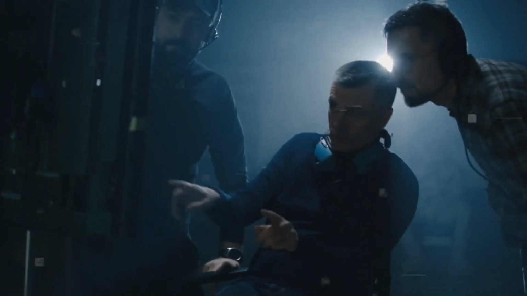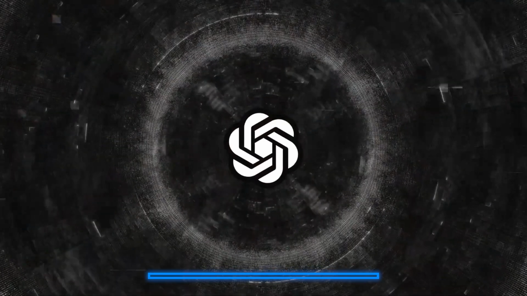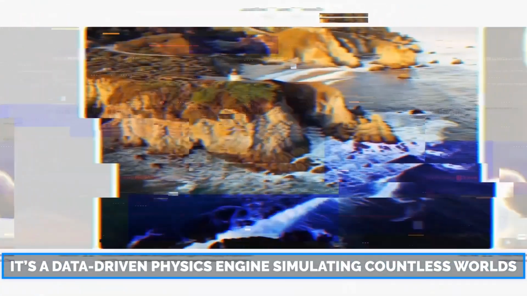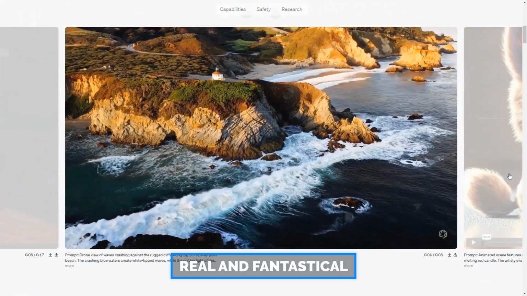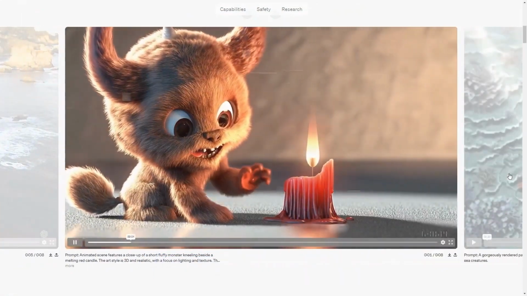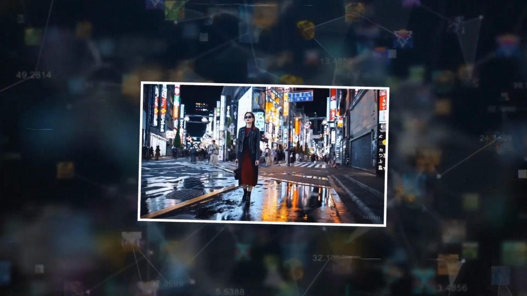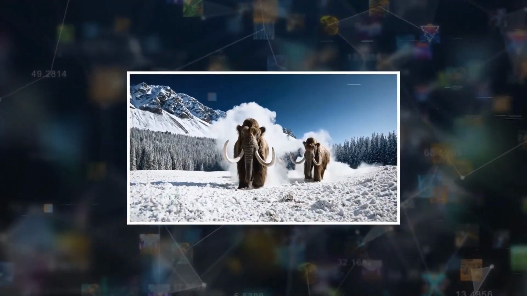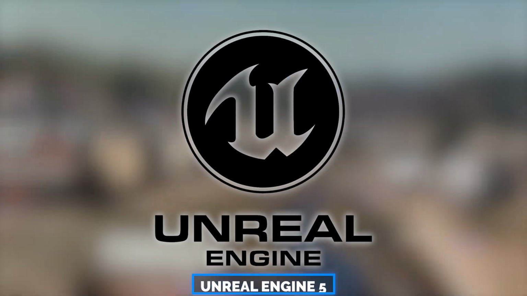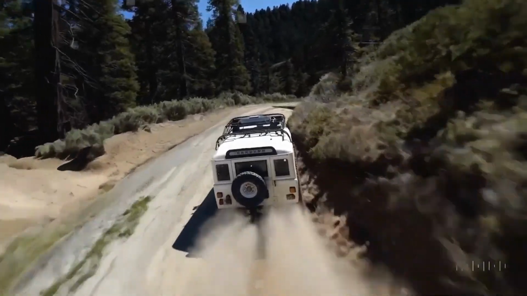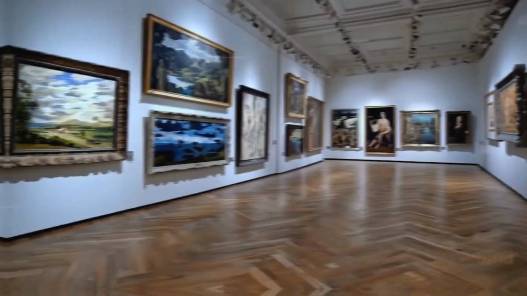Dr. Jim Fan, a senior AI researcher, sheds light on the magic behind Sora. It's not just a creative tool, it's a data-driven physics engine simulating countless worlds, real and fantastical. Through complex mathematical and denoising techniques, Sora learns rendering, physics, reasoning and more. And guess what? Unreal Engine 5 might have played a significant role in training Sora, adding a dash of video game flair to its capabilities.